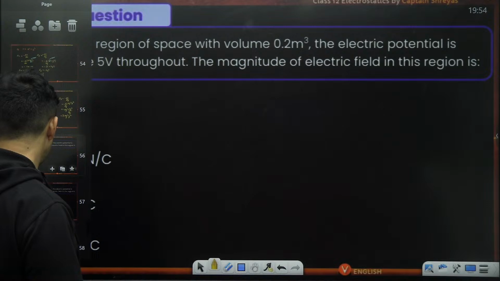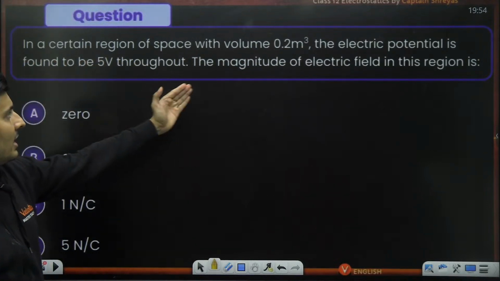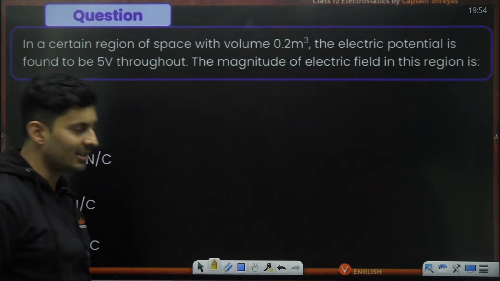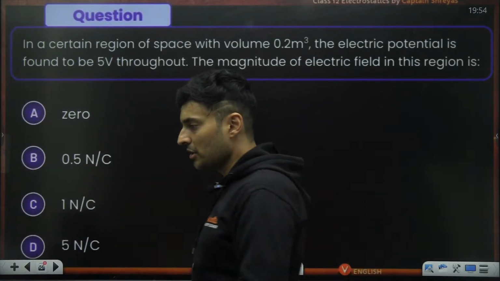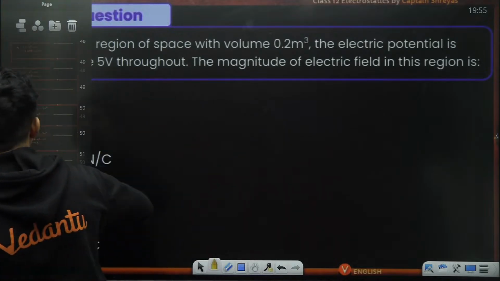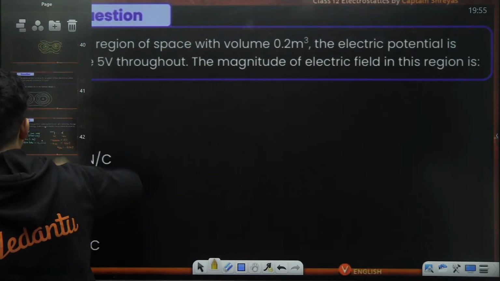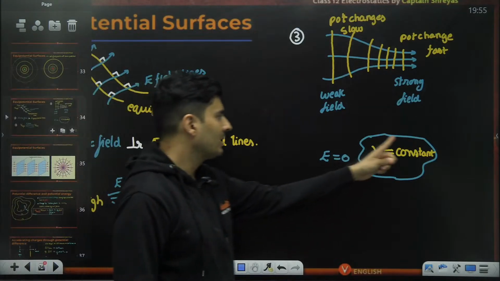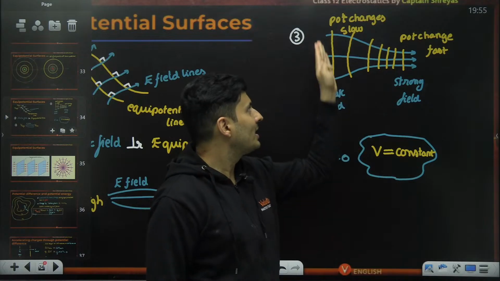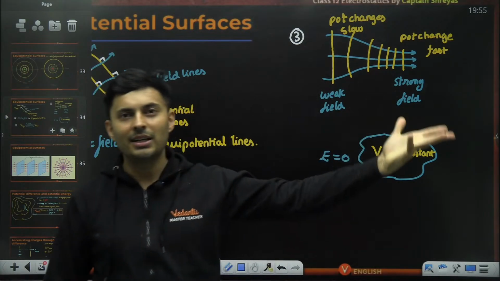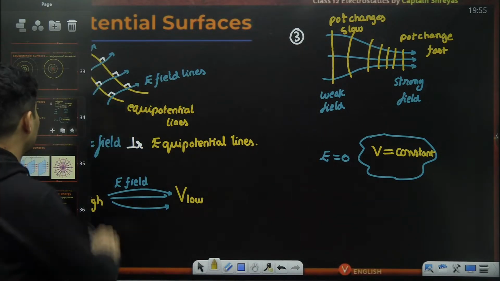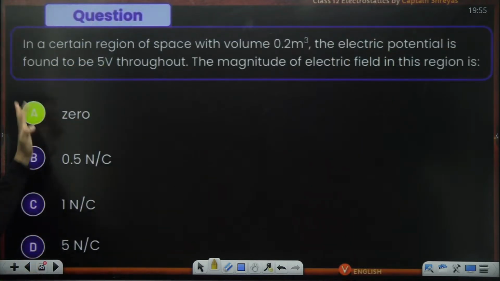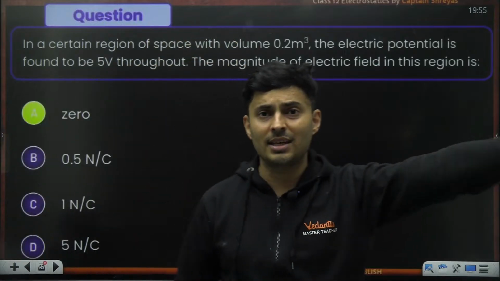One last thing before we wind up the class. In a certain region of volume, the potential is found to be continuously 5 volts. What is the field in this region? Very easy question. Just some time back, I told you some properties. If in a region voltage is constant, that means potential is not changing. So everywhere the field is 0. Just use that idea and you will get the answer. Hence, the answer is 0, because in that space, everywhere voltage is same.